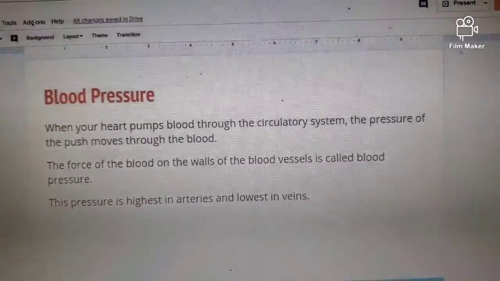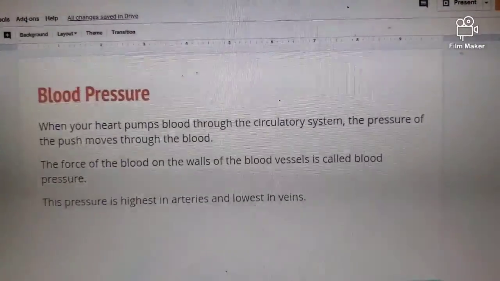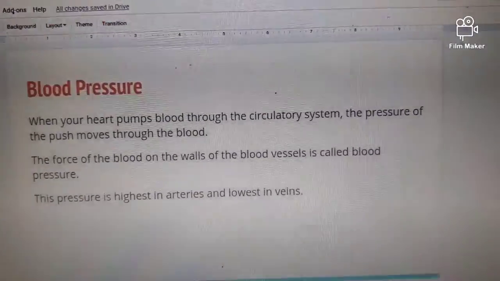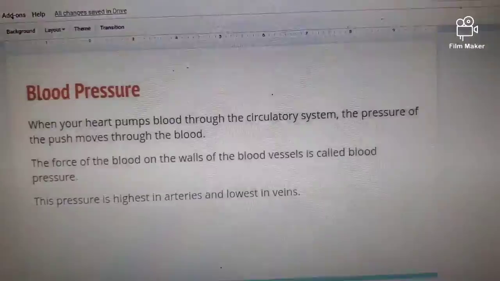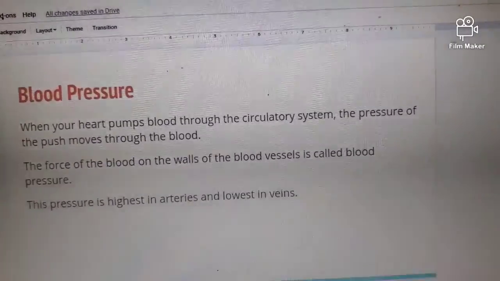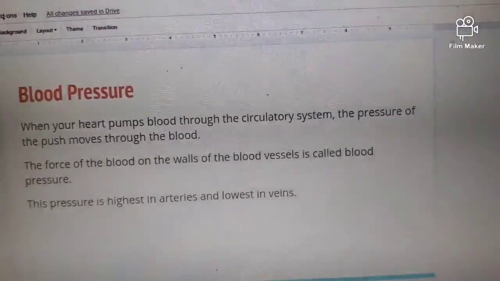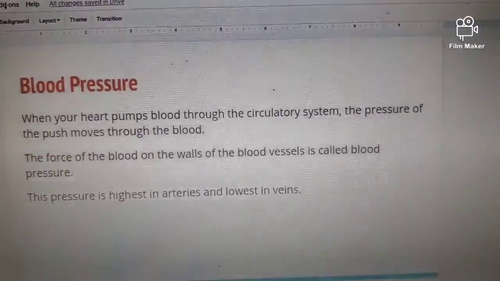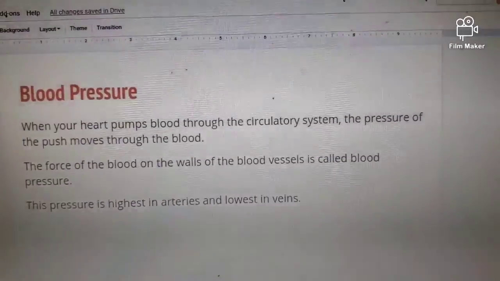Blood pressure. When your heart beats through the circulatory system, the pressure of the push moves through the blood. The force of the blood on the walls of the blood vessels is called blood pressure. This pressure is highest in arteries and lowest in veins. You may recall that normal blood pressure is